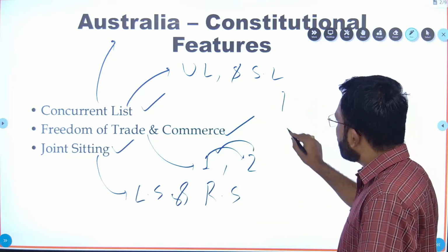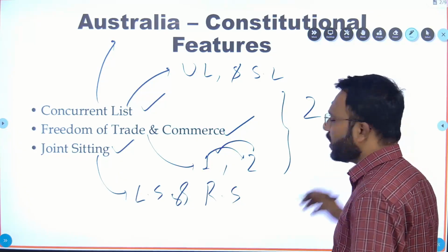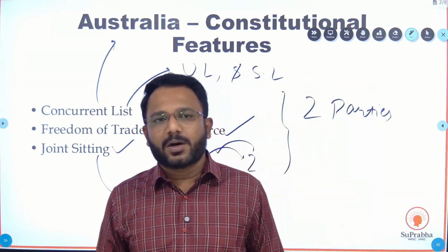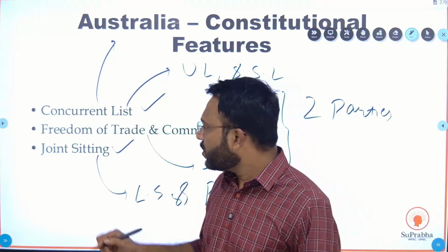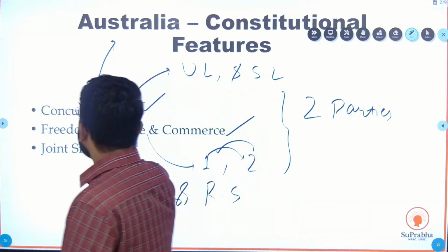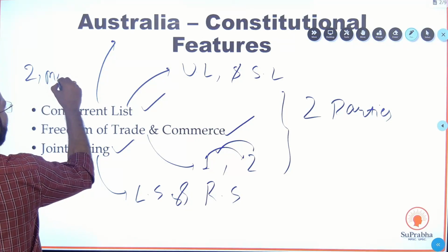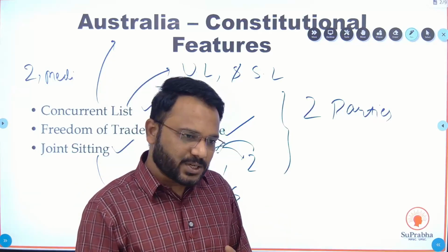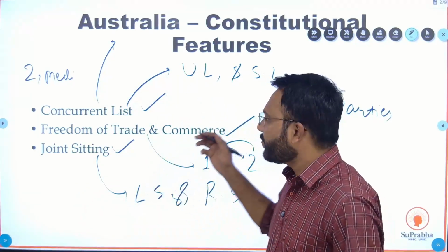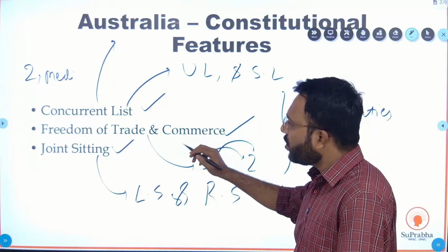So while we go through the provisions we have taken from Australia, what we find is in all these three provisions, two parties are coming together to meet on a specific subject. Okay, so just remember, if there are two parties and they are mediating with each other for a specific purpose, then this provision is what we have taken from Australia.